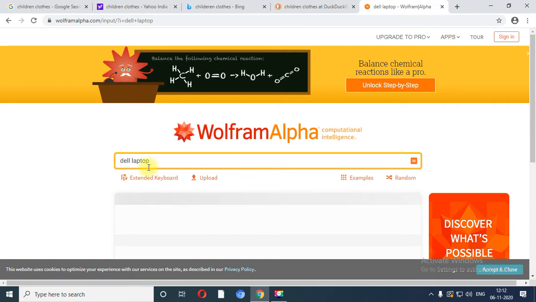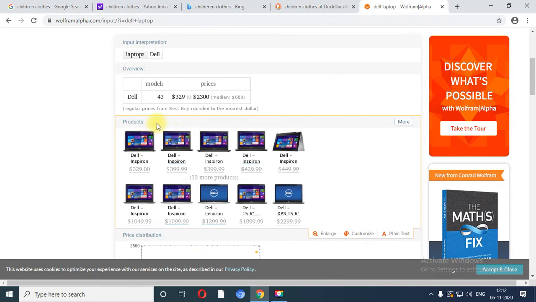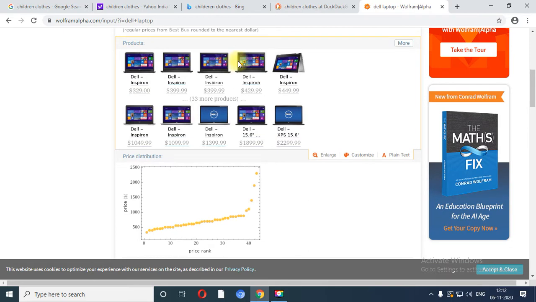When I search for this particular product, based on this particular company, or we can say this particular brand, it will show me the results related to the Dell, the model number, the approximate price, and you will get the different kinds of laptops which are related with the Dell company, or we can say Dell brand.